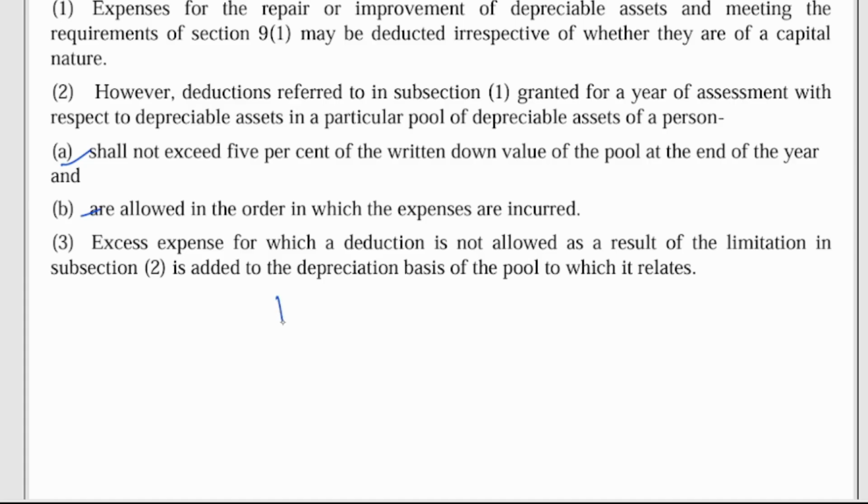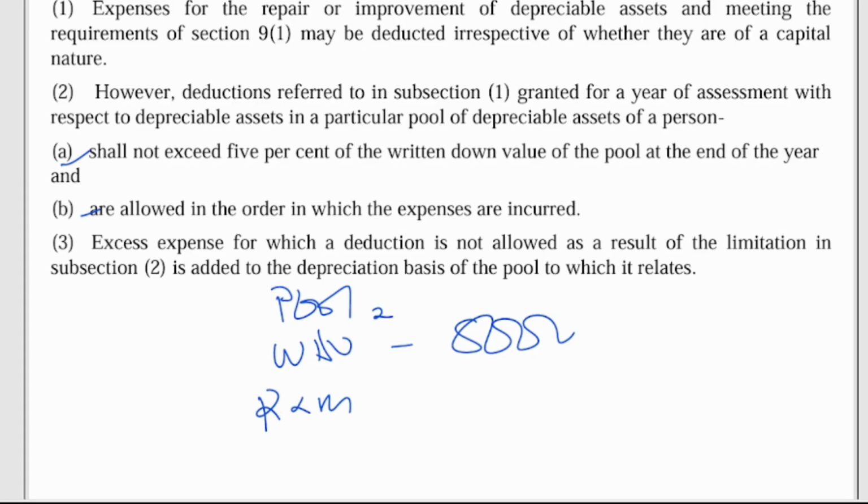You have a pool 2, you have a written down value which is 8,000, and you make repairs and improvement, so repairs and maintenance, and it cost you 2,000. This is what the law is saying. You cannot treat this whole 2,000 as an expense. The rule says that the amount that you can treat as an expense shall not exceed 5% of the written down value of the pool. So now the pool is 8,000. You check 8,000 times 5%, you are getting 400.